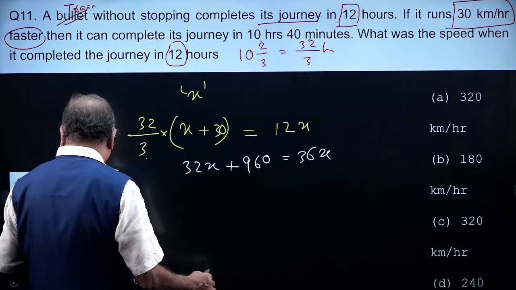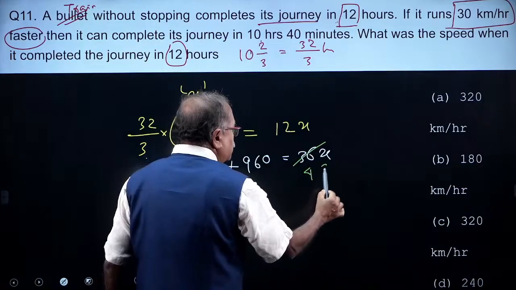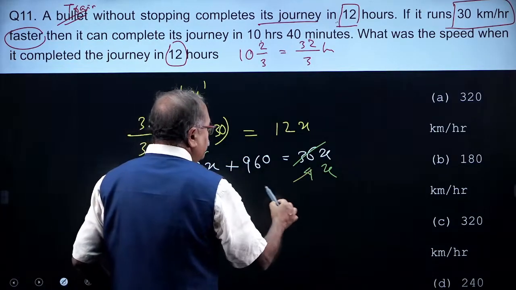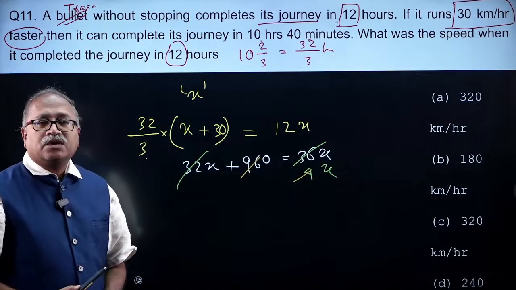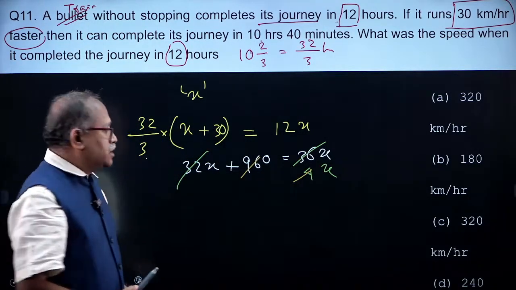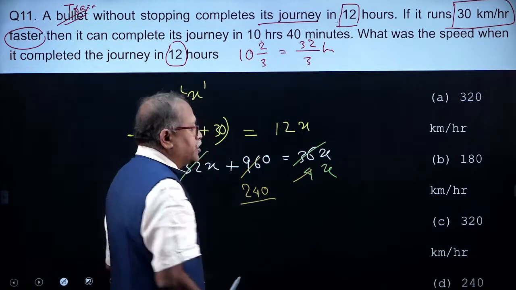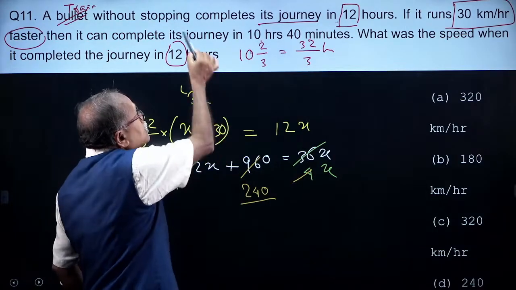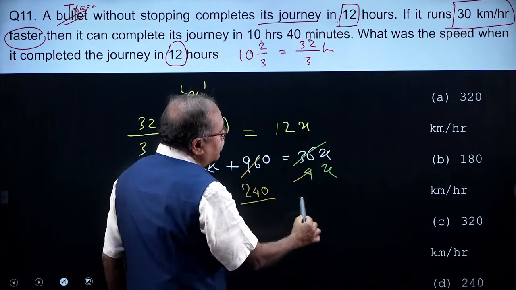Now, I will cancel this figure, 32 from 36, that comes 4x, and further if I cancel this with 4, 960 becomes 240. So what is the speed of that train originally? It was 240 km per hour.